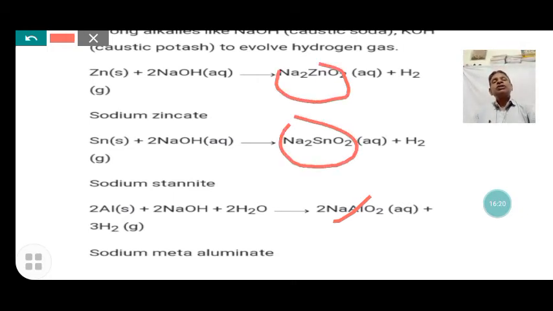Well, that means some metals are amphoteric in nature, that is, they react with both acid and base to give salt and hydrogen gas. These are the amphoteric metals. Amphoteric metals like zinc, stannum, and aluminium react with both acids and bases to form salt and hydrogen.